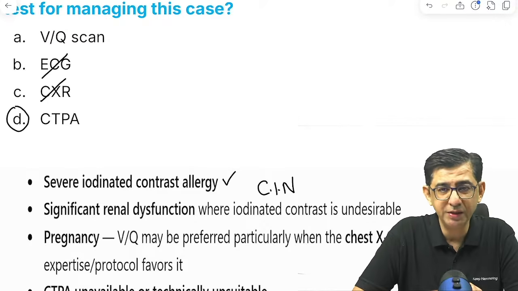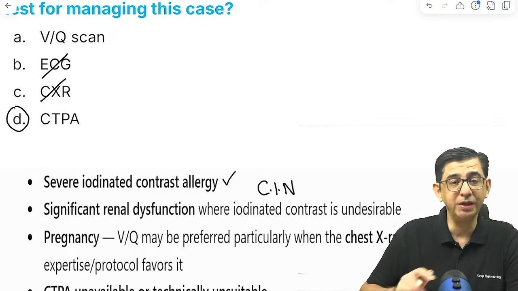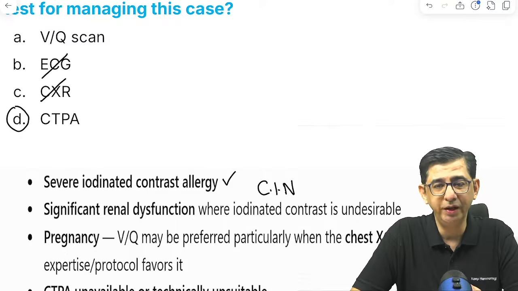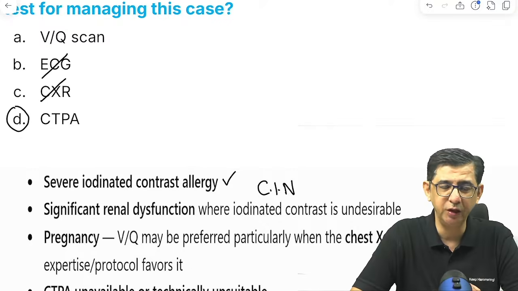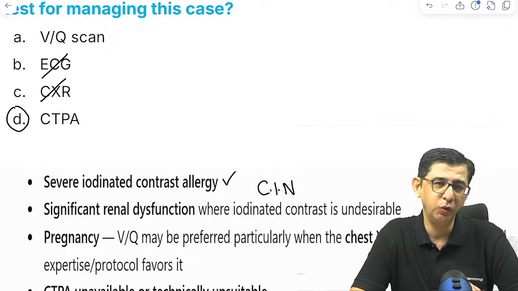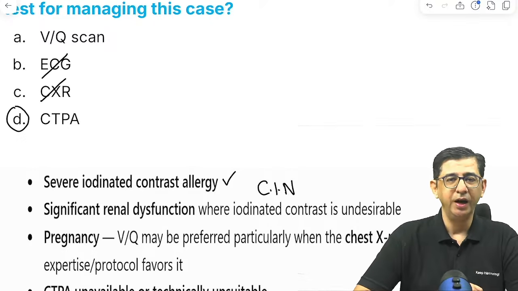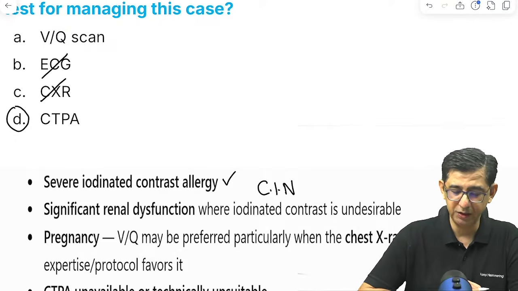And I would like to once again reiterate that in contrast-induced nephropathy, we do not use N-acetylcysteine. That is one of the old data. Somebody had pinged me recently saying, sir, N-acetylcysteine is the antidote. No, it is IV fluids. We'll flush the kidneys of the patient, but there is no role of N-acetylcysteine nowadays for management of this condition. Only in pharmacology it is written like this, and in older books it was given. But N-acetylcysteine is not the antidote, it is conservative management.